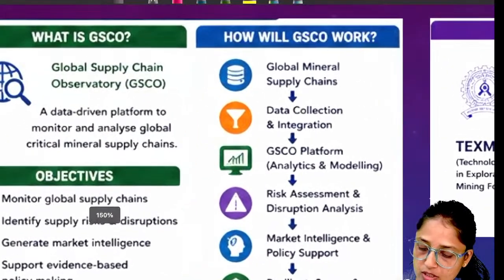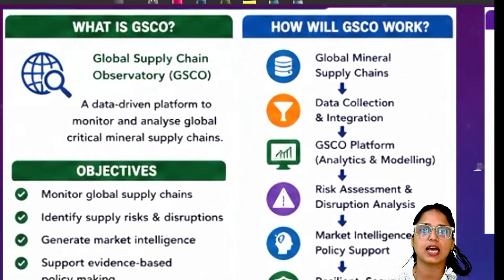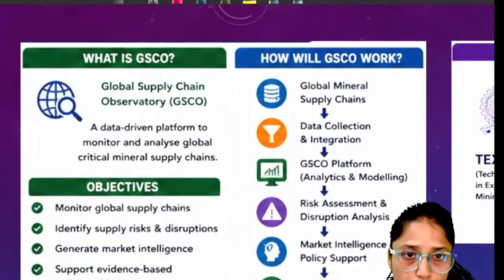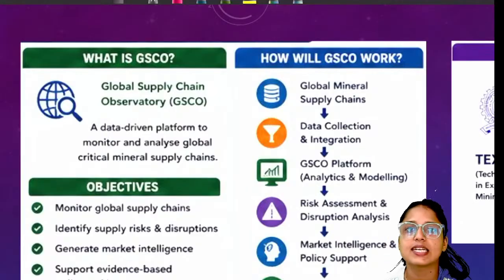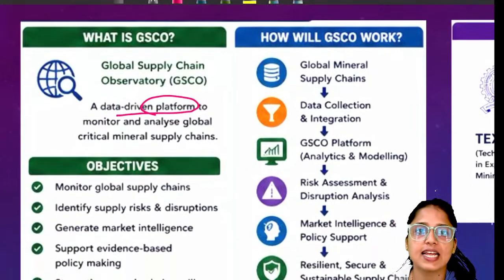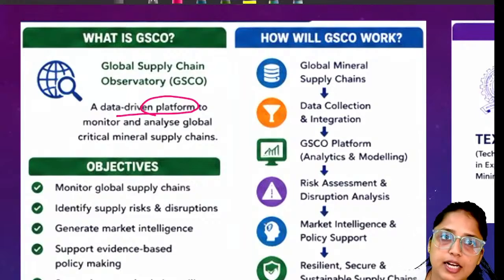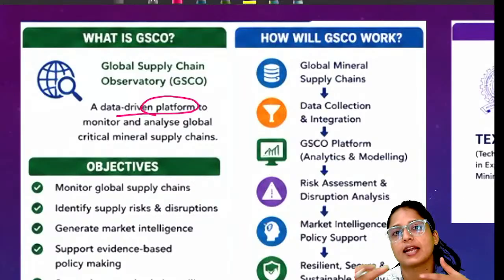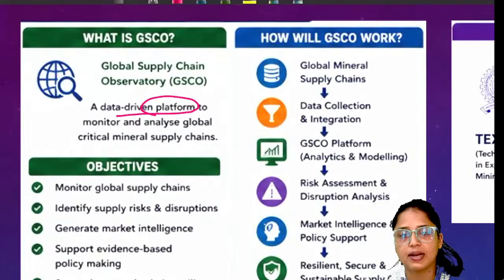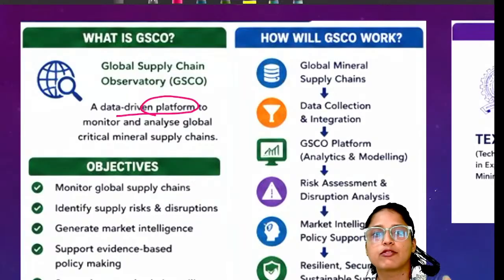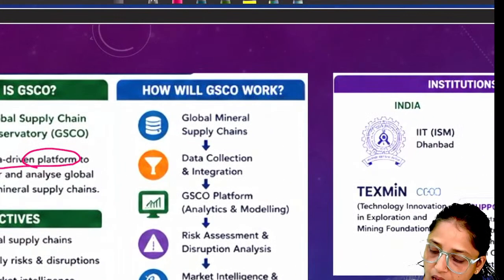Now, if UPSC asks in prelims that the global supply chain observatory was recently in the news, you should know what it is. It's a description: the global supply chain observatory is a data-driven platform. It will collect all kinds of data related to rare earth minerals or critical minerals. After collecting data, it will monitor and analyze the complete data. Everything will be analyzed based on models, and if there is any scarcity, adequate steps will be taken. So let's discuss how this will work.